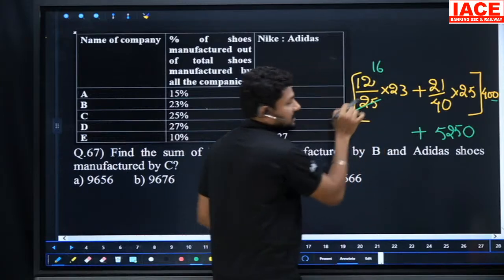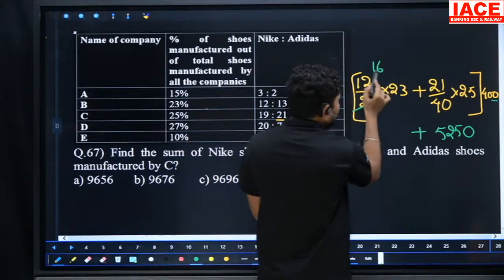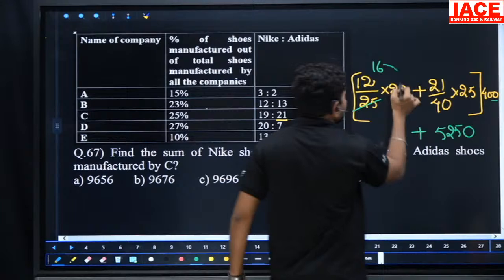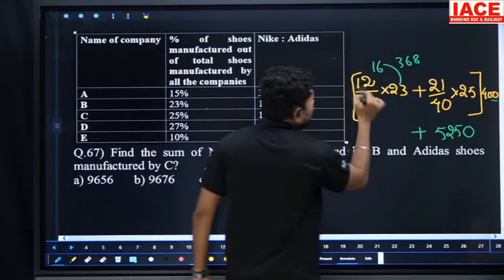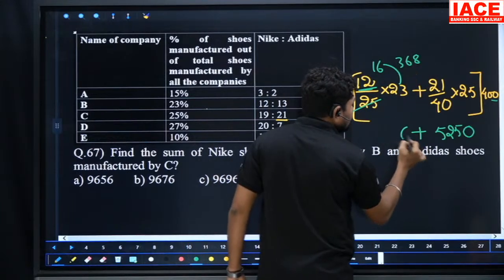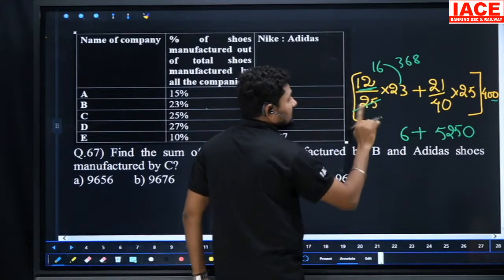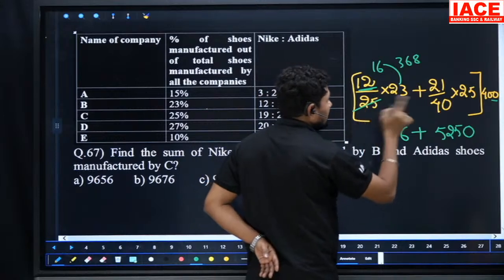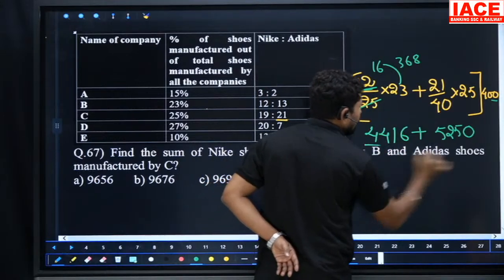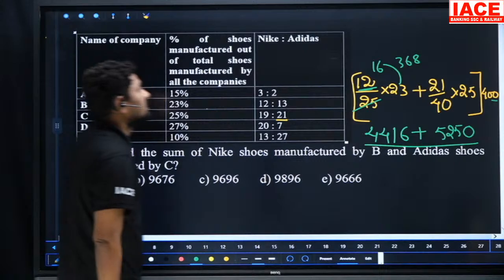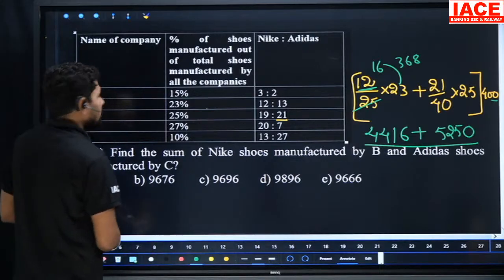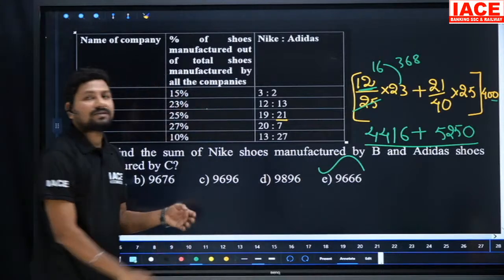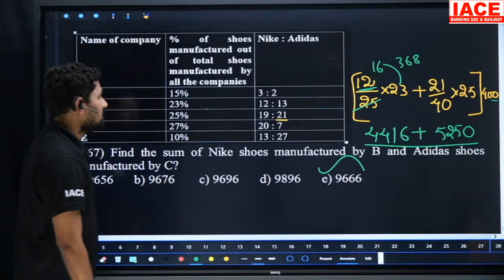16 into 23. This is a simplification, so more is required. 16 20s are 320. 16 3s are 48. It becomes 368. This 368 we are multiplying with 12. 12 8s are 96, 6 and carry forward 9. 12 6s are 72, 72 plus 9 is 81, 1 and carry forward 8. 12 3s are 36, 36 plus 8 is 44, so 4416. 4416 and 5250, our final answer is 9666. Okay, option E here.